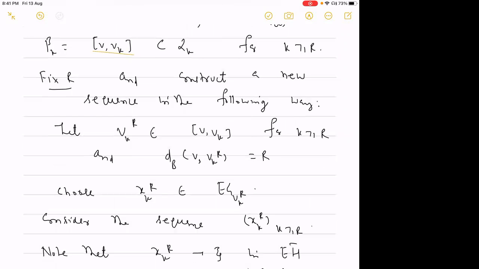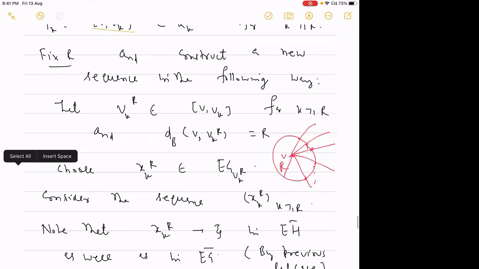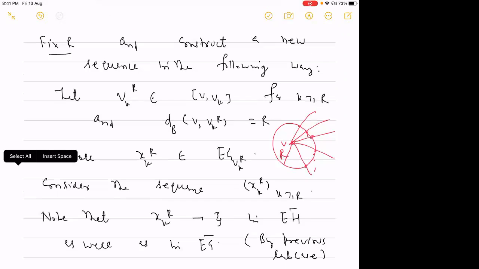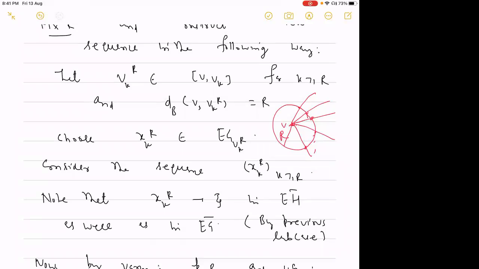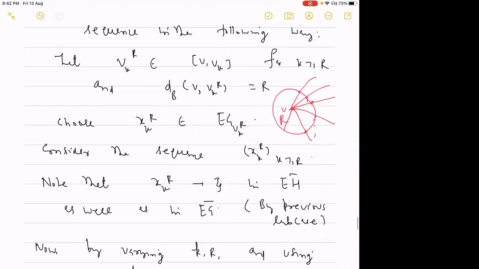So the situation is like this. Let me draw some pictures. From V, we have infinitely many edges going out. We are taking this vertex V and the sphere of radius r, and then we will collect all the points on this sphere. We will denote by VKR the points on this segment beta k from V to Vk, and then we choose the corresponding element xkr in this space EGVKR, and then we construct this sequence xkr for k bigger than or equal to r.